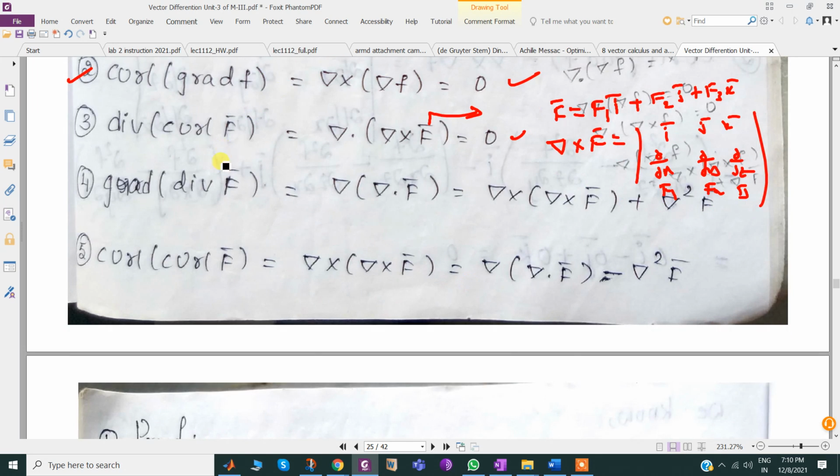Similarly, grad div f bar is equal to del of del dot f bar.